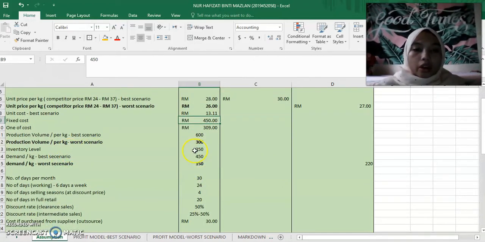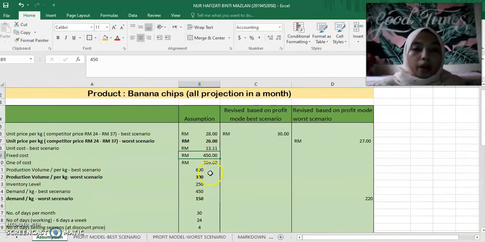As for the inventory level, I thought that 250 units is the best to keep in my inventory if there is a problem with my stocks, such as damage to the banana chips, or the customer is not satisfied with my product. Then I can replace it with the inventory that I keep.